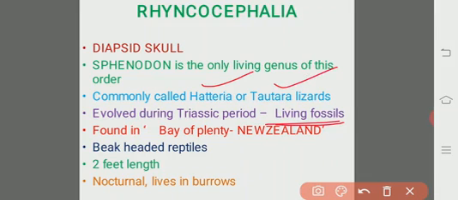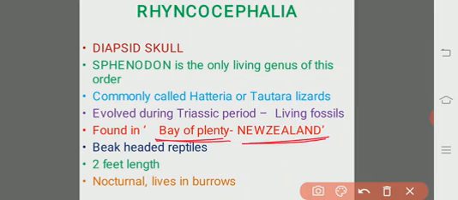So the Rhynchocephalians, commonly known as living fossils, are usually found in the Bay of Plenty Islands of New Zealand. They always show symbiosis with the puffin birds. They are also known as the beak-headed reptiles.